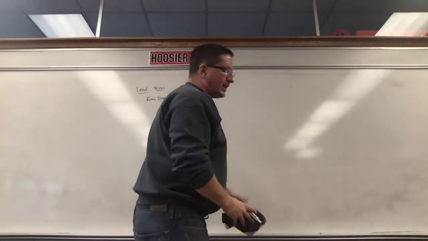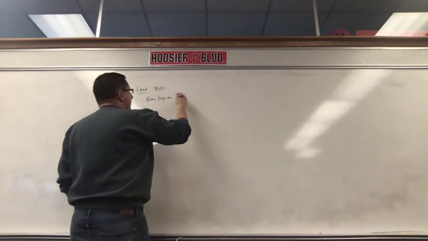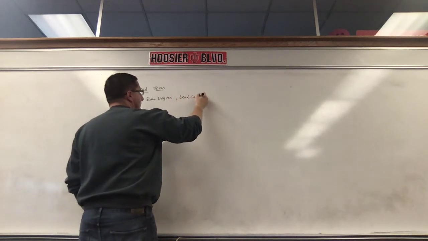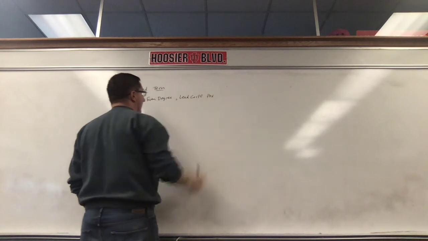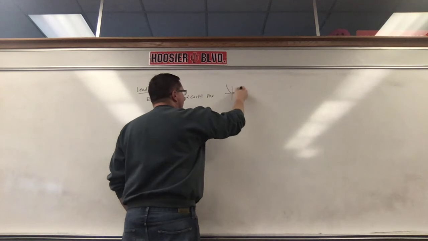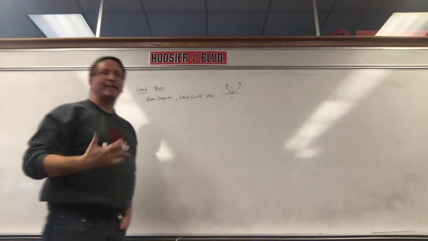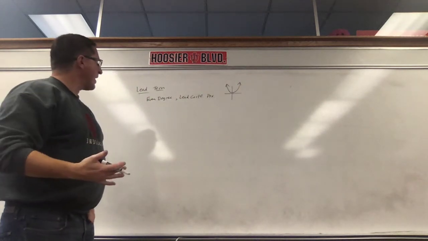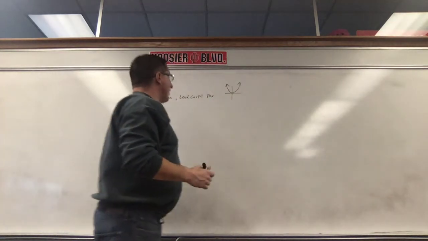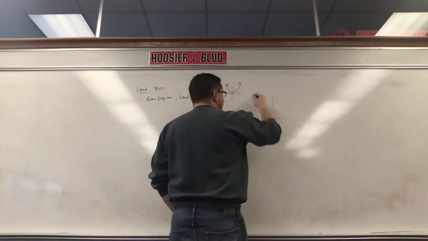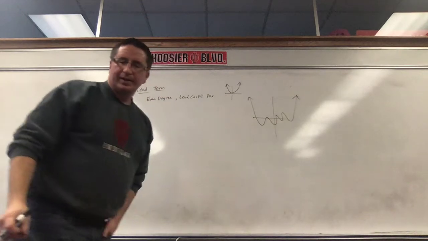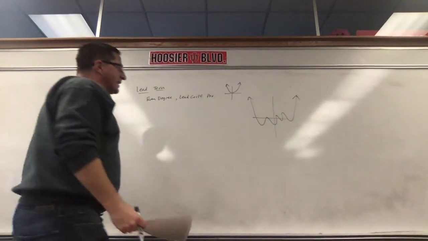If it has an even degree, okay, and the lead coefficient is positive, it's generally going to look like this. Generally, not exactly a parabola, okay? But what I mean is this. If your lead coefficient is positive, it's going to go up, okay? So, what I mean is, if I went like this, in the big scheme of things, okay, if I was to say, what does that thing look like? It generally looks like a parabola.